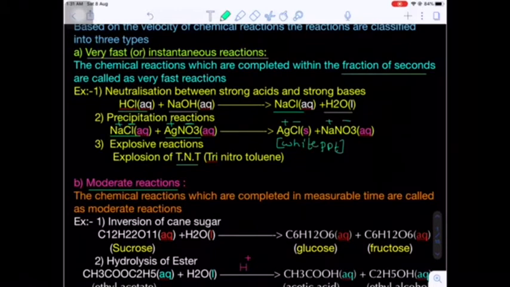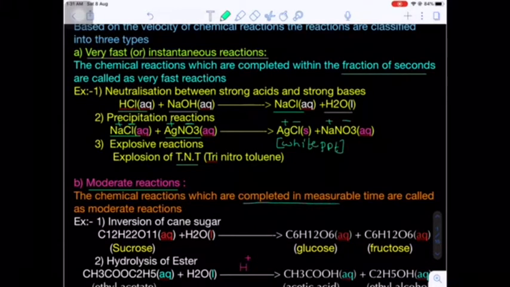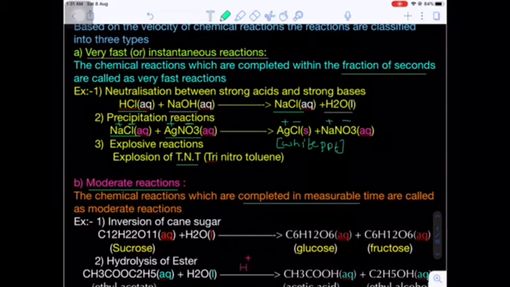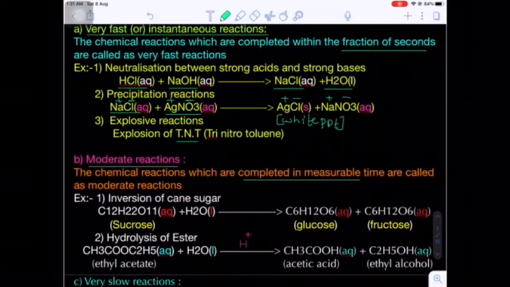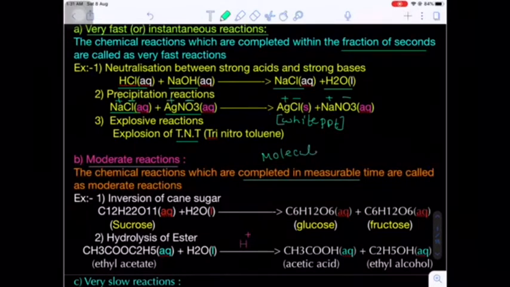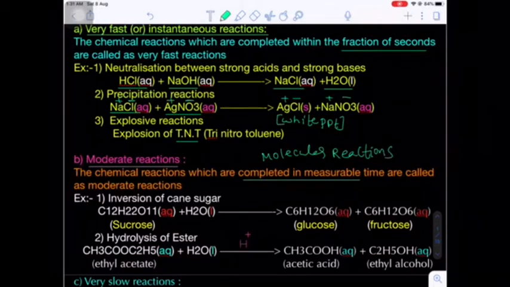These are reactions which are completed in a measurable time interval, that means within seconds, within minutes, within hours, like that. So these moderate reactions are very important reactions. These moderate reactions are also called molecular reactions. Molecular reactions. Now, in these moderate reactions there are a lot of examples.